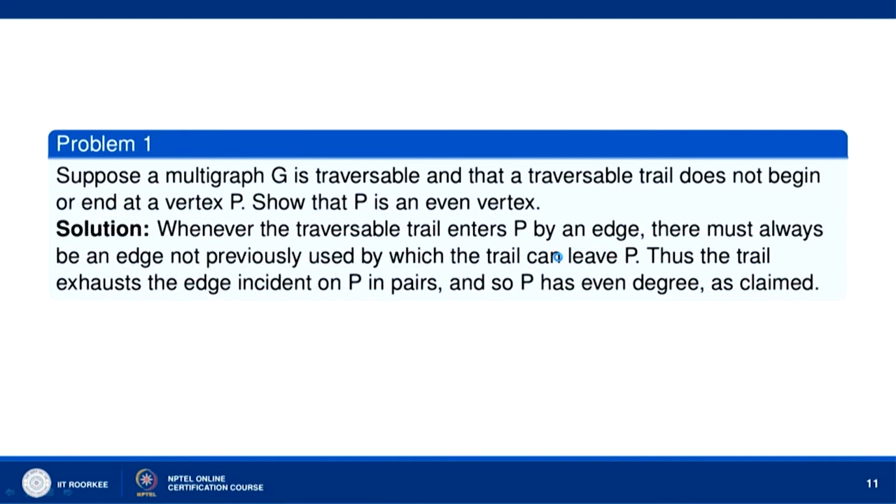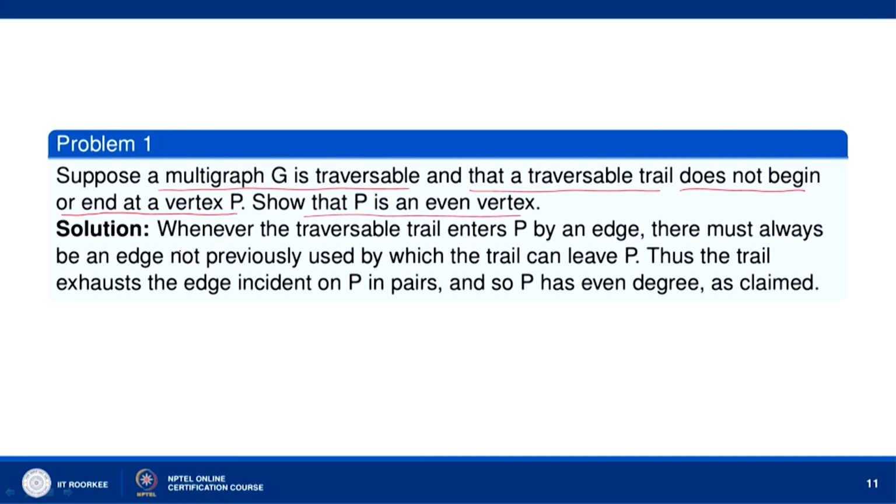Now, suppose a multigraph G is traversable and that a traversable trail does not begin or end at a vertex P. So, let us see what we are assuming. Then that P is an even vertex.